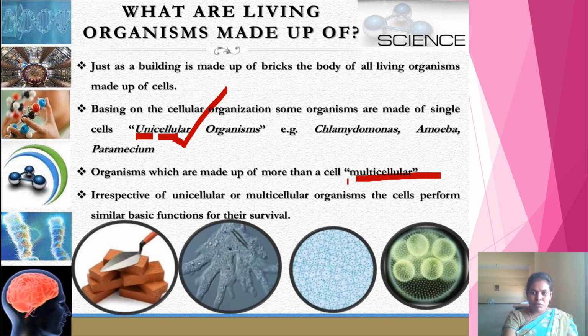Next, let us see about multicellular organisms. The organisms which are made up of more than one cell are called multicellular organisms. In the name itself it is there. Multi means many. Many-celled organisms are called multicellular organisms. Whatever the number of cells, whether unicellular or multicellular, the cells in those organisms perform similar basic functions for their survival.